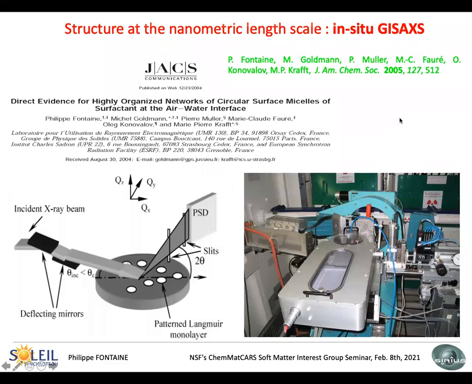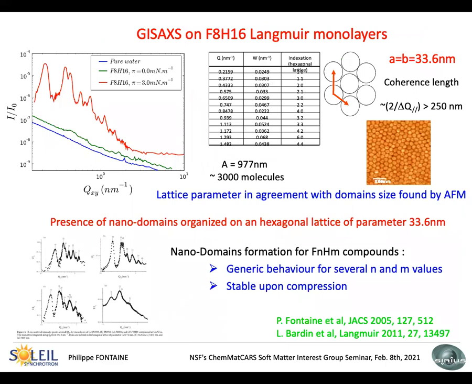So some of you may recognize the former Troika beamline. With this experiment, we had the surprise to see that at small angle, the system exhibits several diffraction peaks, at least 12, that can be exactly indexed on a hexagonal lattice, whose parameter is 33.6 nanometers.